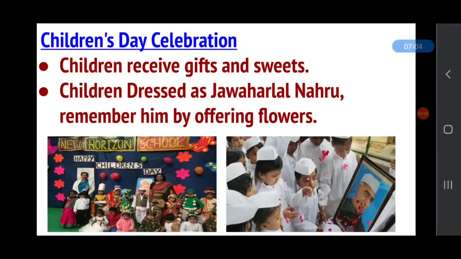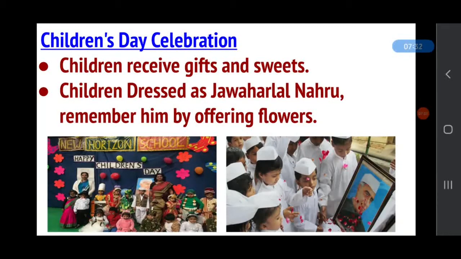And how is Children's Day celebrated? Children's Day is celebrated with special programs, and some students dress like Jawaharlal Nehru and remember him by offering flowers and lighting candles in front of his pictures. Pandit Jawaharlal Nehru loved children very much and believed that children are the future citizens of our country.